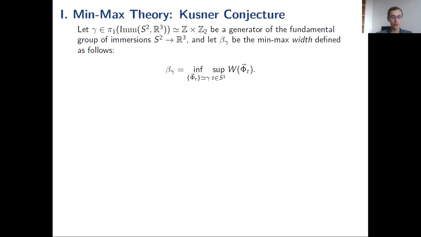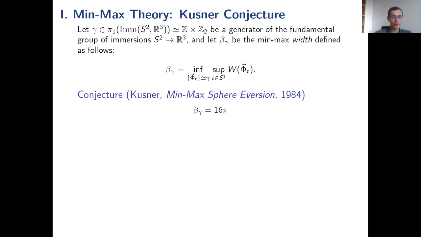It's the group Z times Z2, and we define this width β(γ), which is the infimum over all functions from [0,1] to the space of immersions which realize its class, of the supremum over all times t of W(φ_t). Conjecture of Kusner: the width is 16π. So where does it come from?